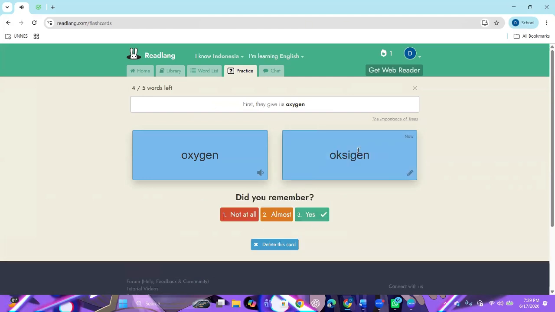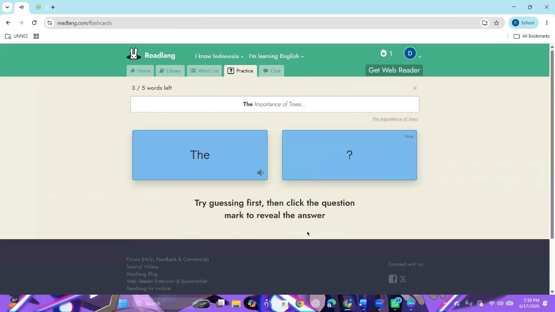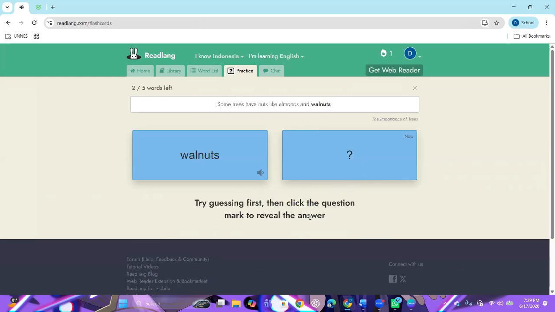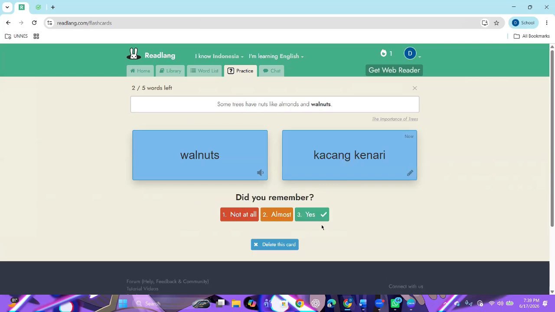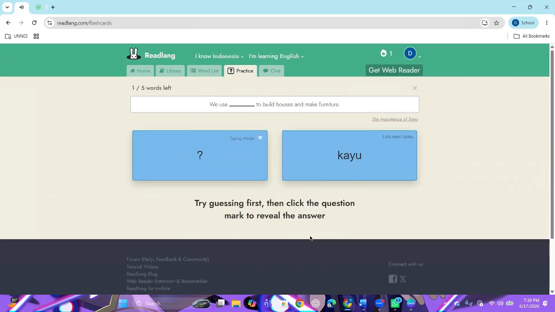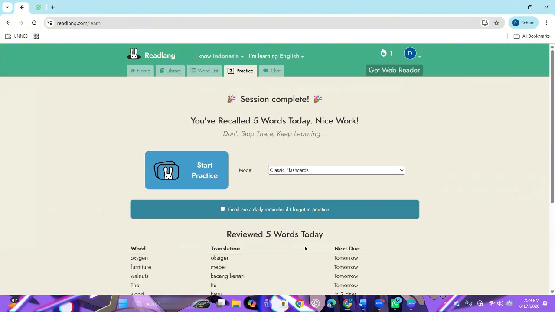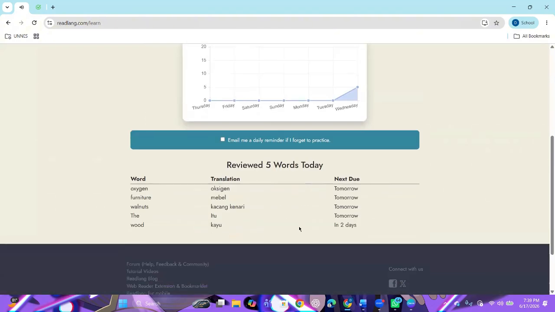Chicken, alright. Yes, oh, that is correct. Yes. Okay. Now walnuts is kacang kenari. Yes, correct. What is the English for kayu? Okay, wood. Nice. Correct. You are correct, sir.